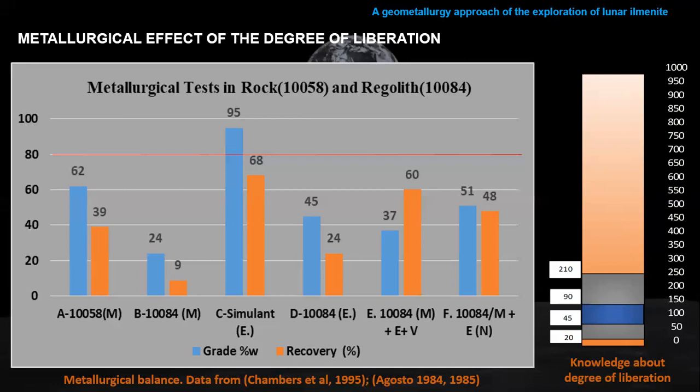As we can see in the graph on the right, only in the blue part we measured the specific degree of liberation. So we measured it in a size range from 45 microns to 19 microns. This part represents about 20 or 30% of the size distribution of the regolith. We found about 50% degree of liberation: 50% of the ilmenite is free, and the other is locked in other particles. But what would happen if we measure in coarse particles? Maybe we can find interesting ore and materials for the process.